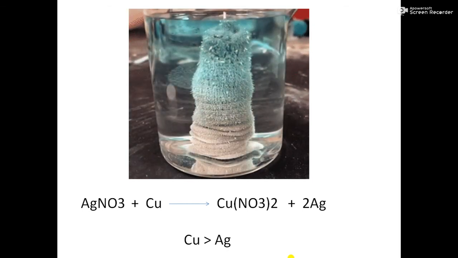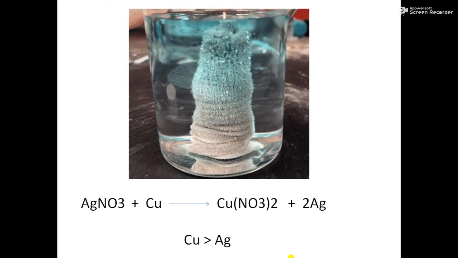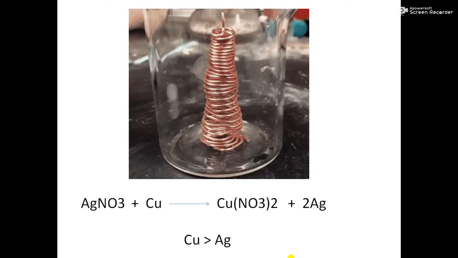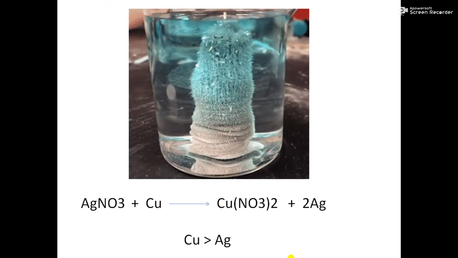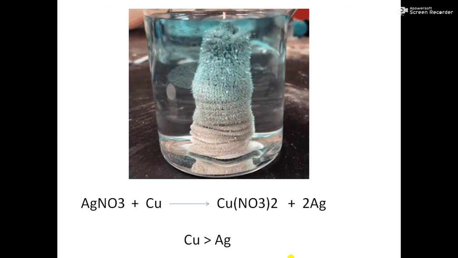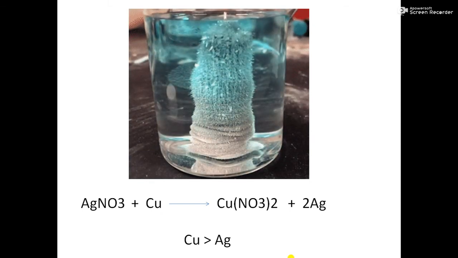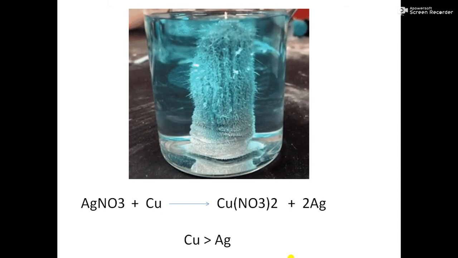So what happened when they reacted? We get a new substance, that is copper nitrate, and along with that we get silver. I hope you are able to see the deposition of silver on copper.